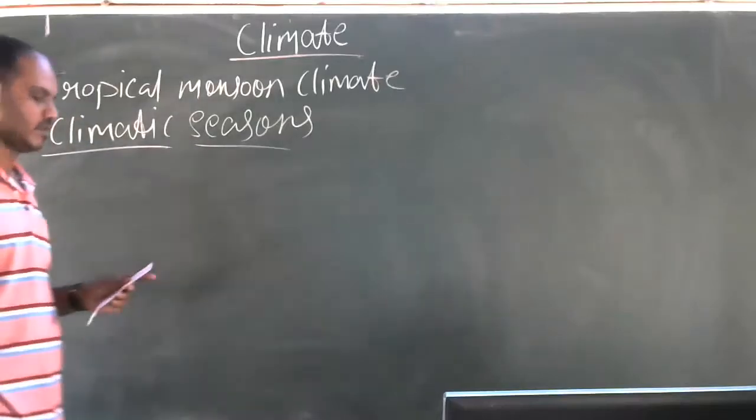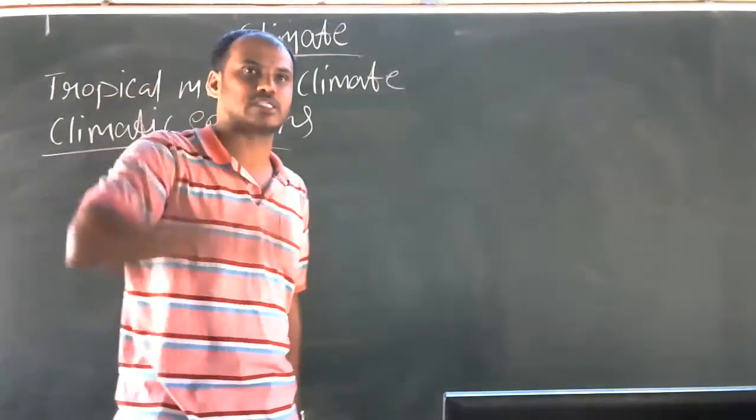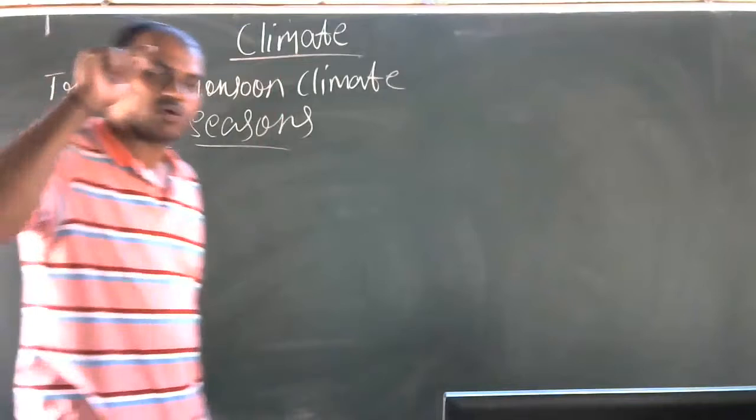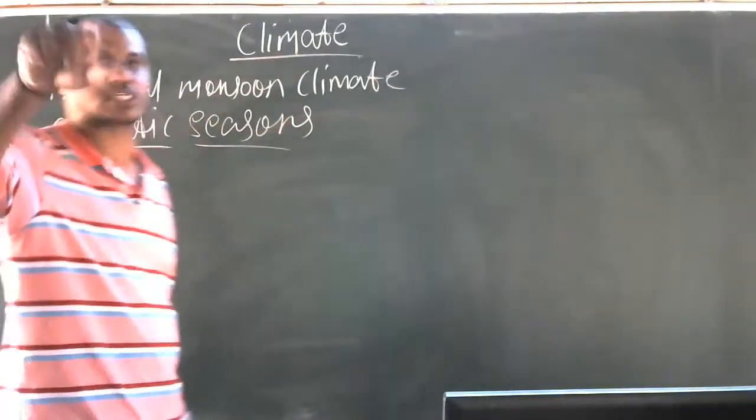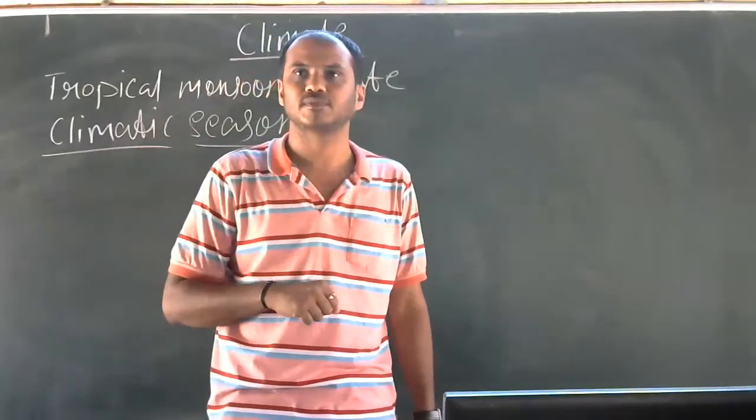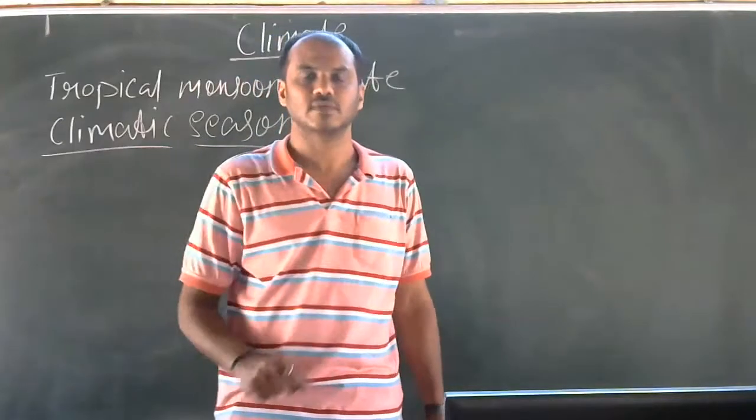Climatic seasons. Already you have been told there are 3 seasons, but 4 seasons are there. So just listen to me. Already you have gone through the textbook. I think 4 seasons are there. How many are there? 4 seasons are there. So write down.